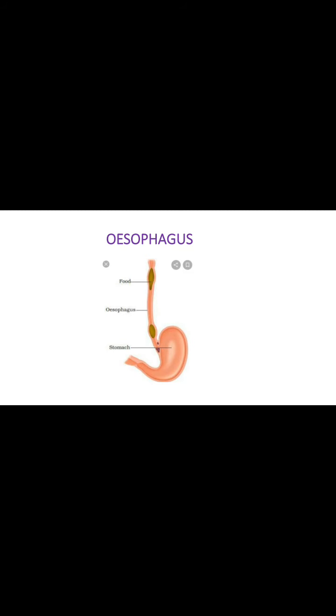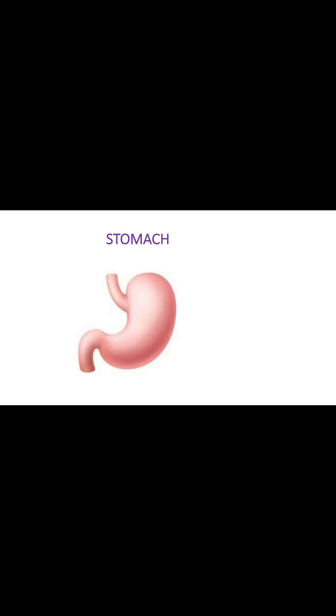From the buccal cavity, food goes to the esophagus. Esophagus is a hollow tube. After the food is swallowed, it moves down by the movement of its muscular wall. From the esophagus, the food goes to the stomach. Stomach is a bag-like structure made of muscles.